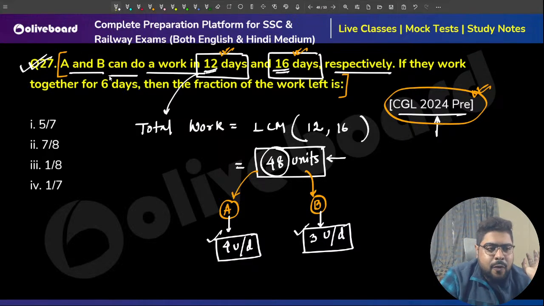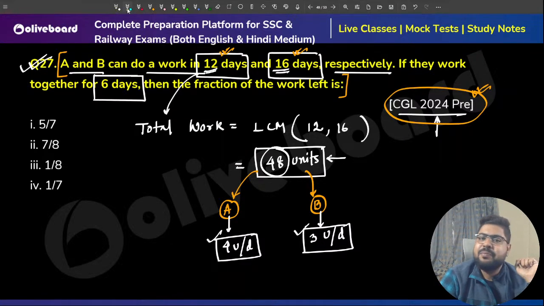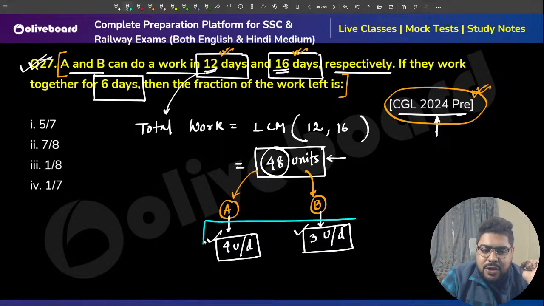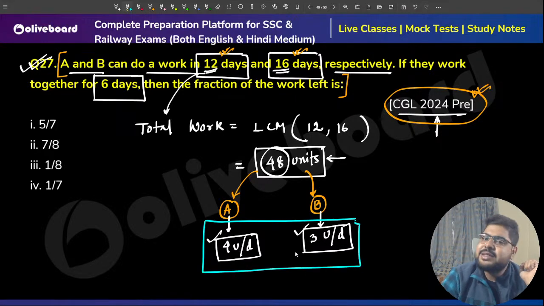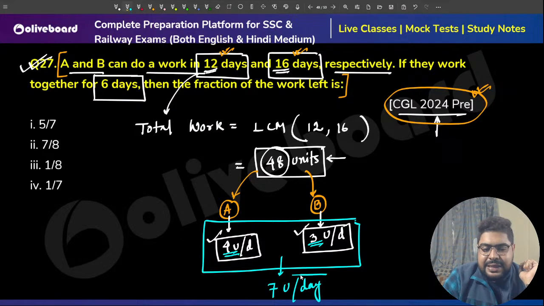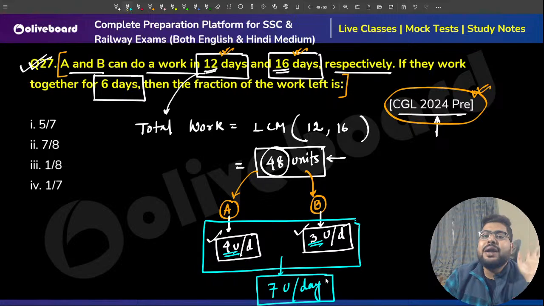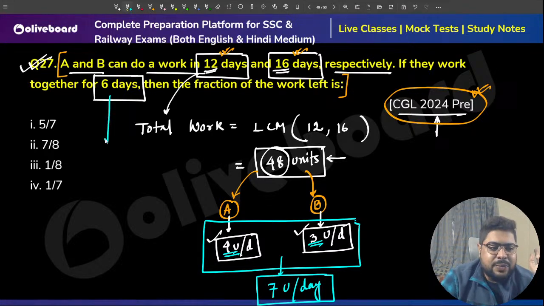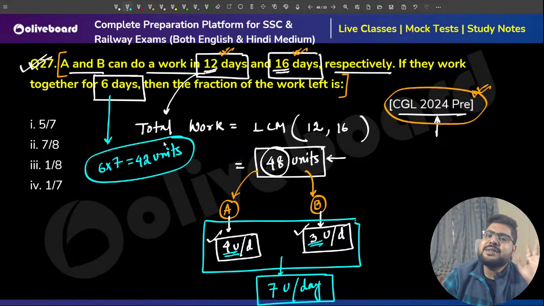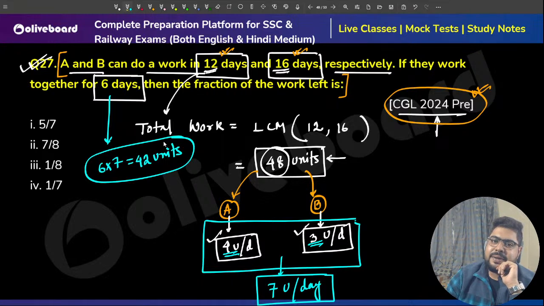Now, they have worked together for 6 days. If they work together in one day, how much can they complete? 4 here, 3 here, total 7 units a day. That is what they can do in one day. So in 6 days, how much can they do? 6 into 7, that is 42 units. That is 42 units they can complete.